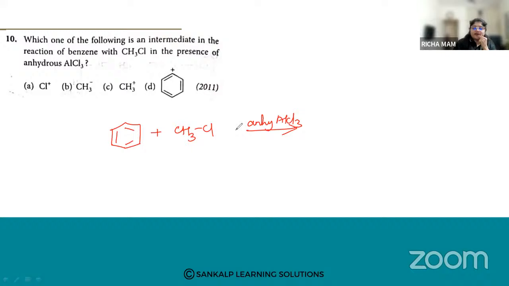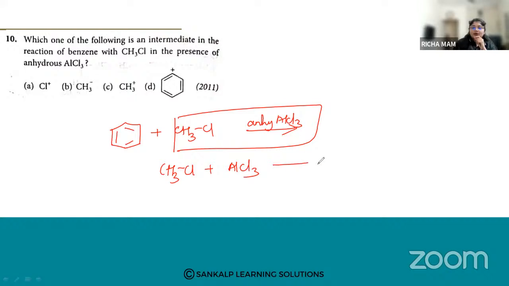What is the intermediate formed in the reaction? If I react CH3Cl plus AlCl3, what am I going to get? AlCl4 minus plus CH3 plus. So our electrophile is the methyl cation, right?